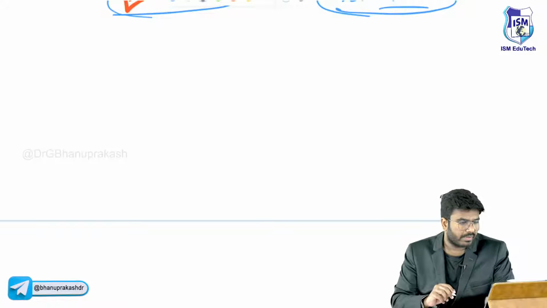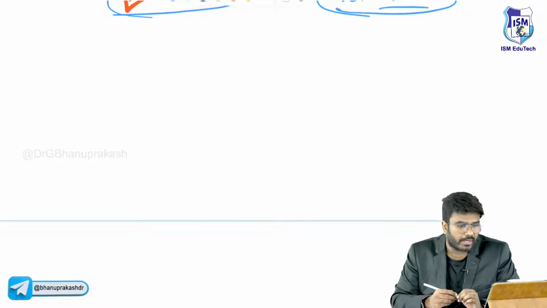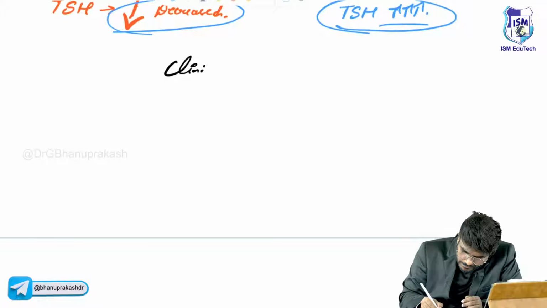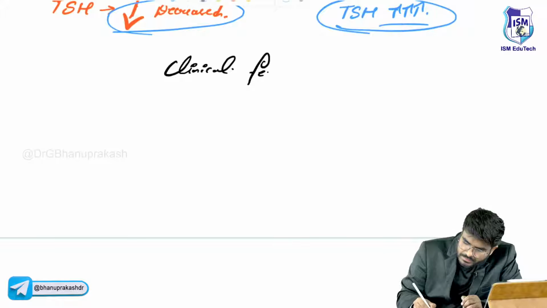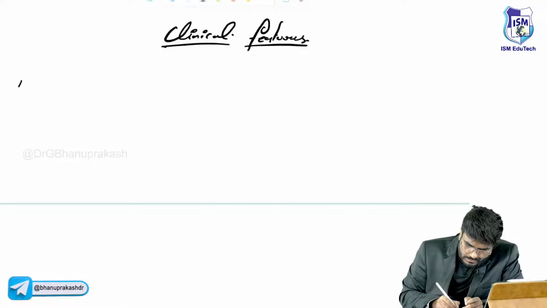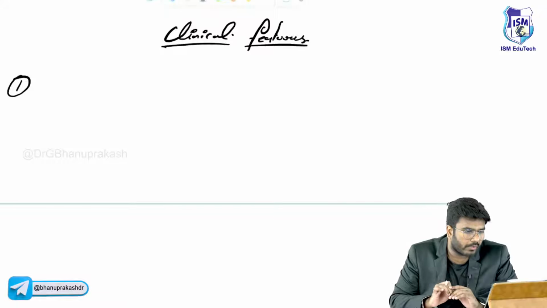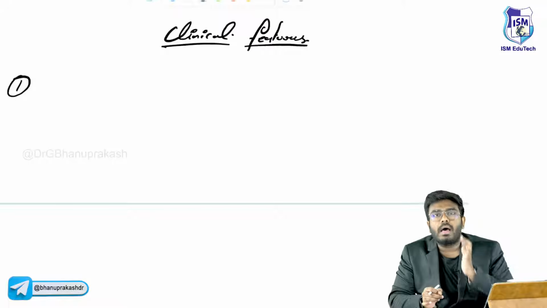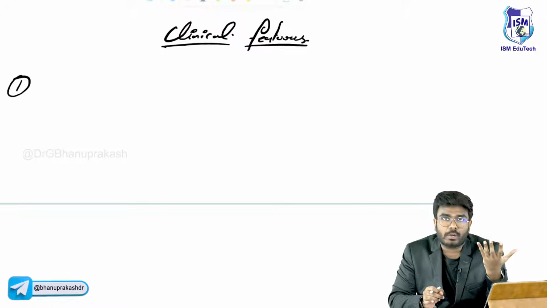So, having said that, I have explained the two types of hyperthyroidism. Now, let's see the clinical features of hyperthyroidism. In 5 minutes, we should know what all the clinical features are that are going to be seen. See, the thyroid hormones are more like sympathomimetic hormones. They are more like sympathetic hormones. They activate your body.